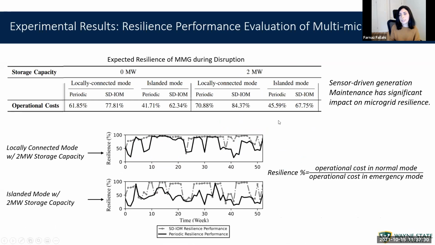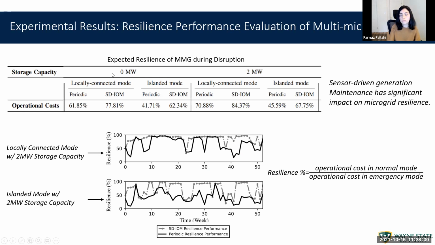In the second case study, we evaluate the resilience performance of our model in emergency situations. We consider two emergency situations. In the locally connected mode, we assume that due to a sudden interruption, the microgrids lose their connection to the grid, so they have no power transaction with the grid. In the islanded mode, we assume that the microgrids lose their connections totally. So they are islanded totally. They don't have any power transactions with each other or with the grid.